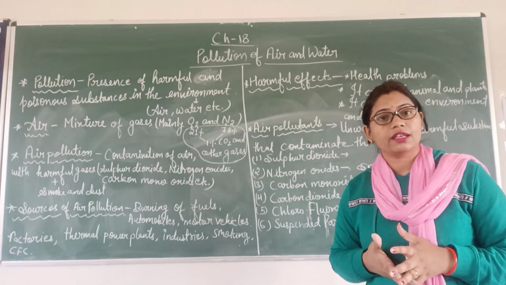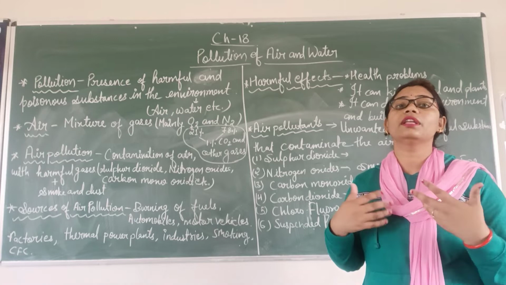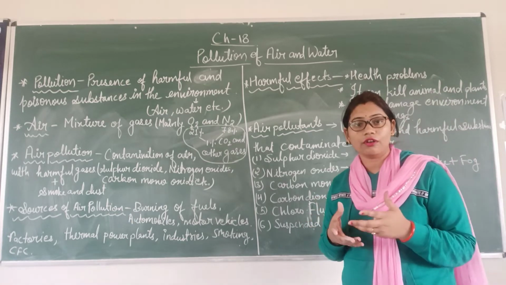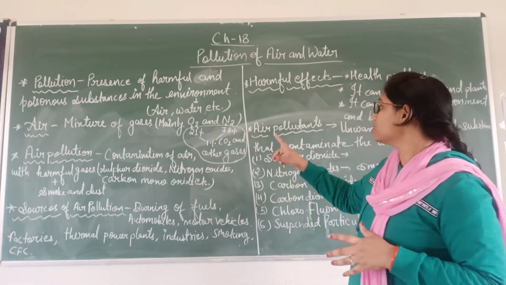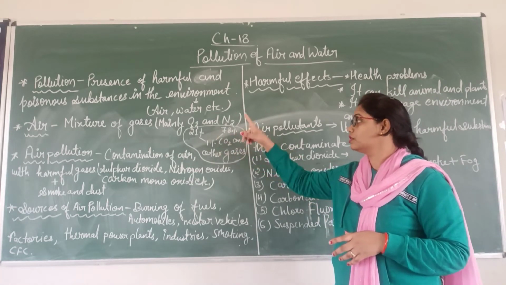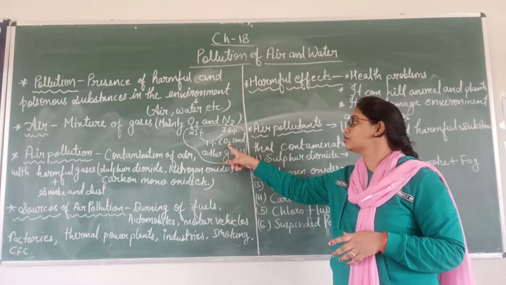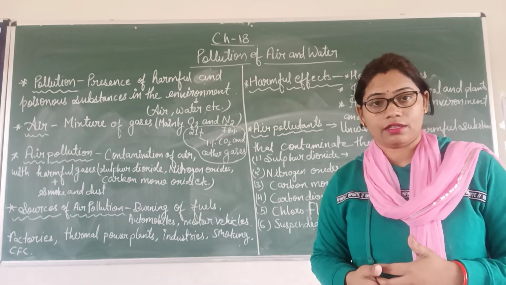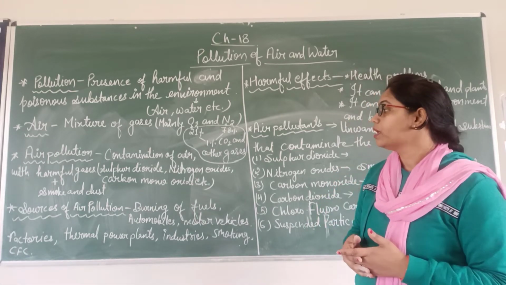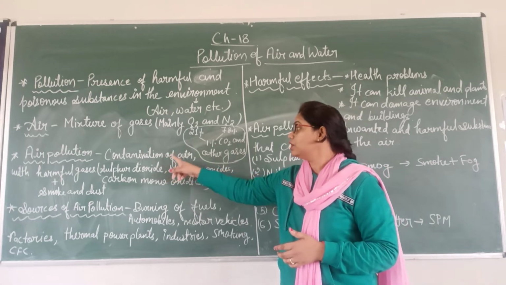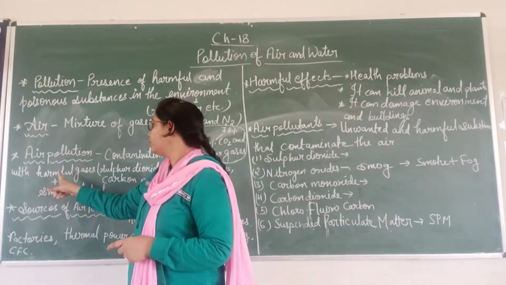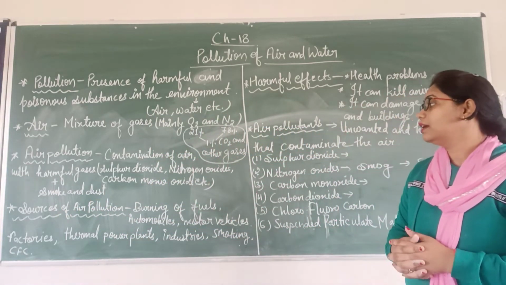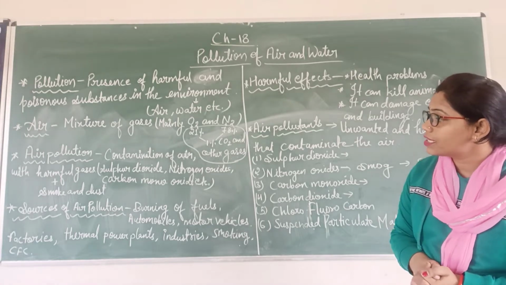Air is a mixture of gases, so the air pollutants will also be gases. The composition is 21% oxygen, 78% nitrogen, and 1% CO2 and other gases. When the ratio of other gases increases, the air will be polluted. So what is air pollution? Contamination of air with harmful gases plus smoke and dust.